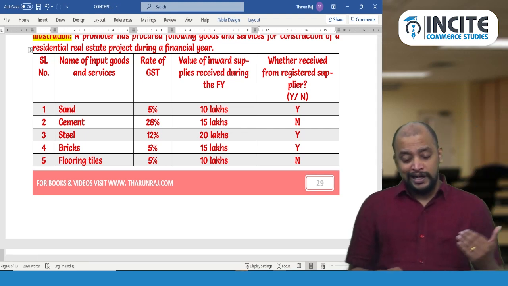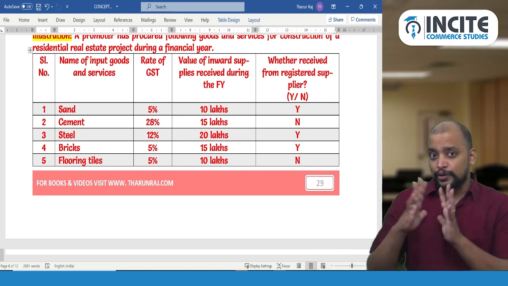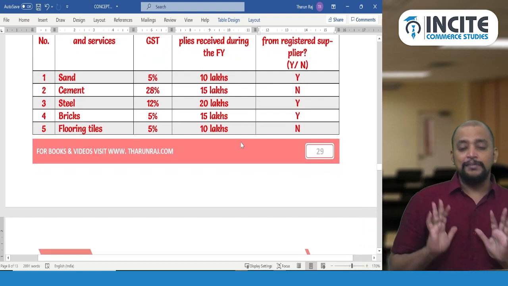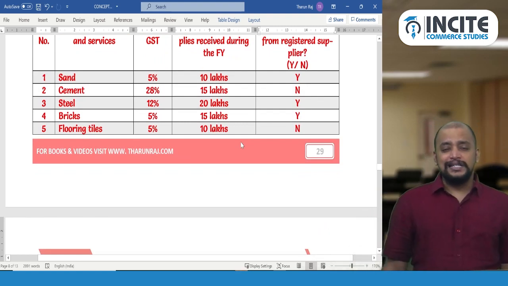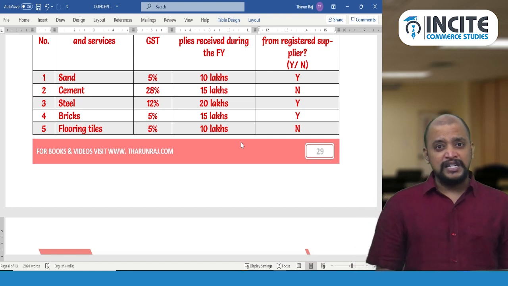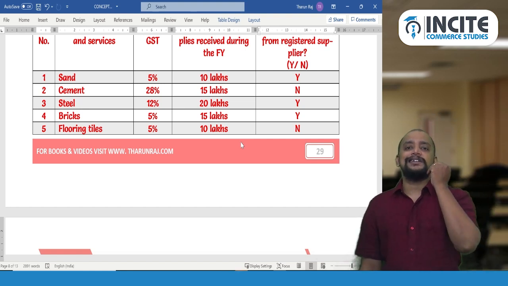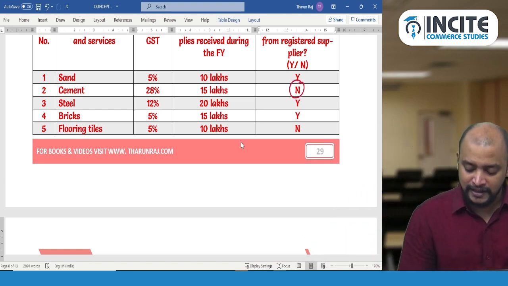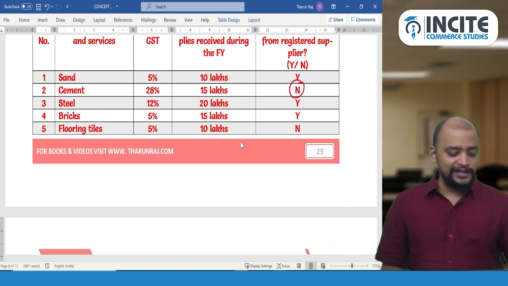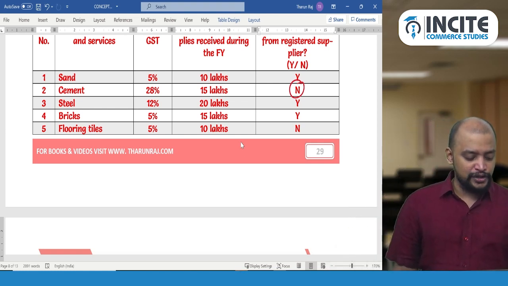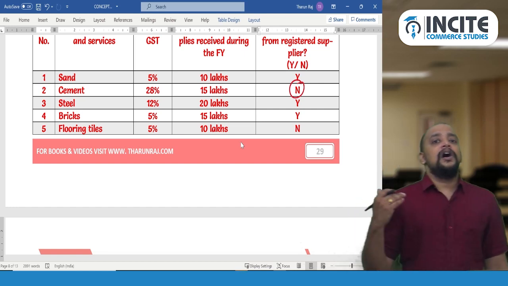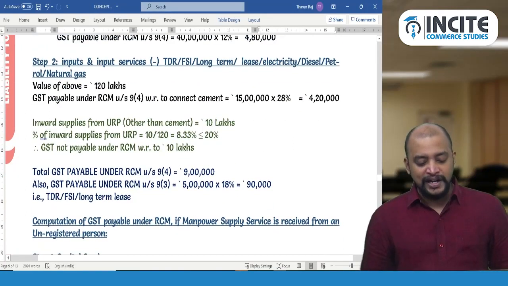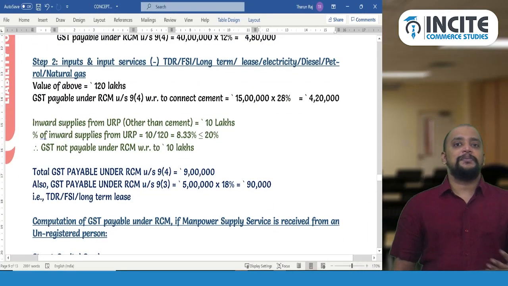Out of this 120 lakhs, remember the total is 120 lakhs, how much is purchased from unregistered person? So cement, you need to first check cement. Is cement there in the list? Yes. Is it purchased from an unregistered person? Yes. First pay GST on cement at the rate of 28% because it is purchased from an unregistered person. So 15 lakhs into 28%, 4 lakh 20,000. Already on capital goods we paid 4 lakh 80,000. Now on cement we will be paying 4 lakh 20,000, no doubt, because cement is purchased from an unregistered person.